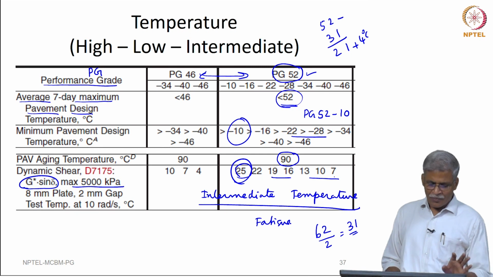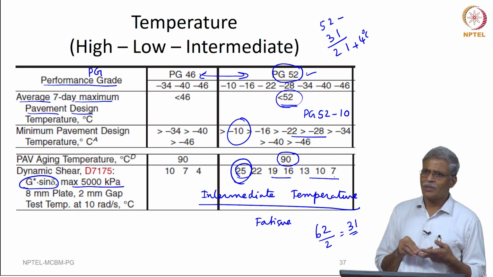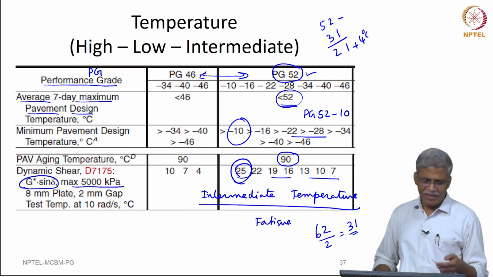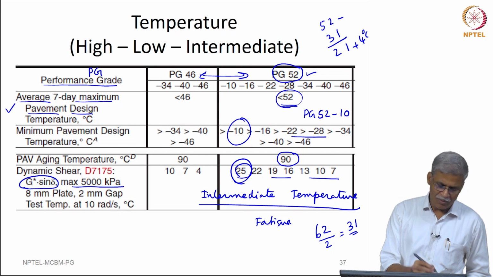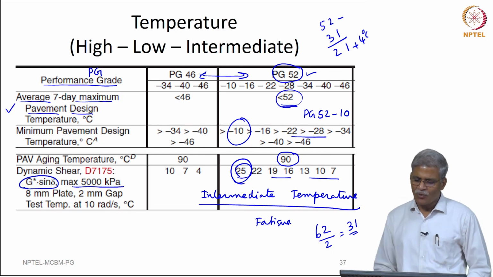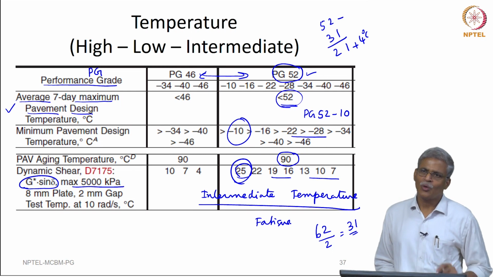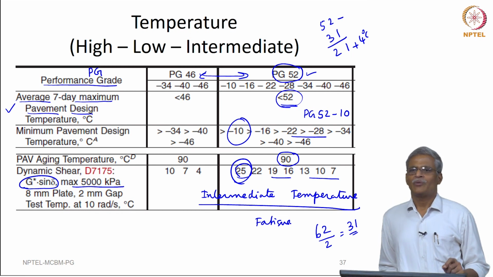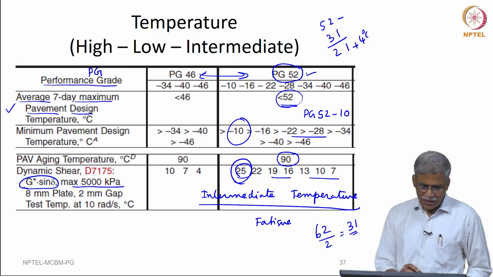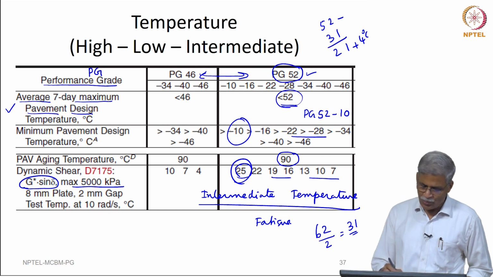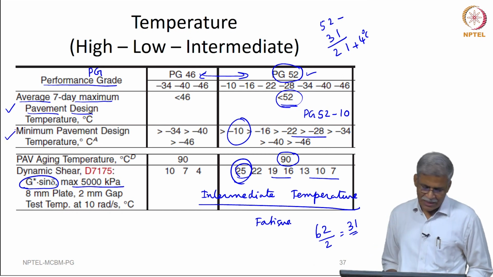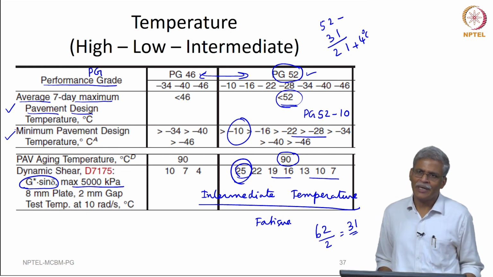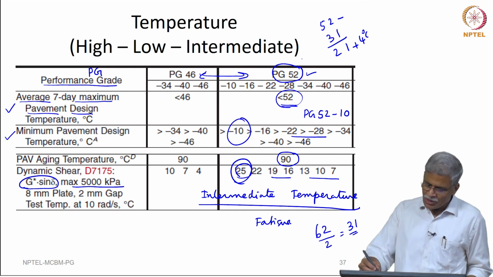To summarize, you have to find out the air temperature, you have to find out the pavement temperature. Knowing the pavement temperature, compute the average 7-day maximum pavement temperature, right, and then check for what is the PG that you will use. Now, if you know what is the PG that you are going to use, you will be able to prescribe limits for rutting as well as fatigue, and the minimum pavement design temperature will also be given depending on the weather conditions, and then the temperature at which you have to age your binder to simulate the long term aging is also prescribed by this.